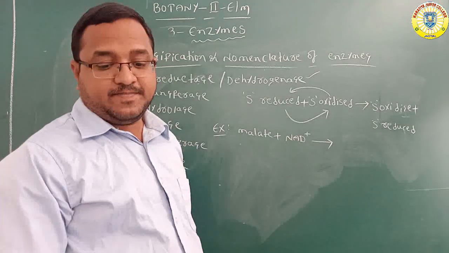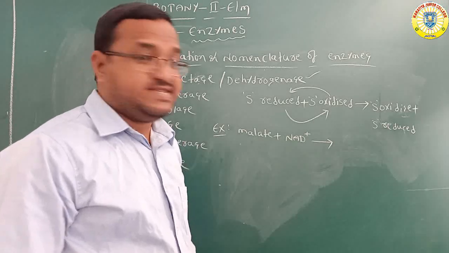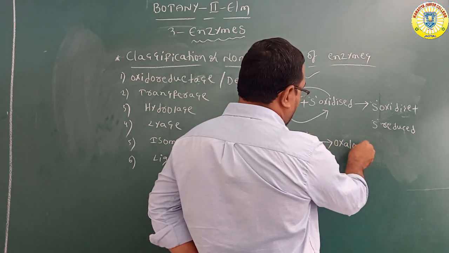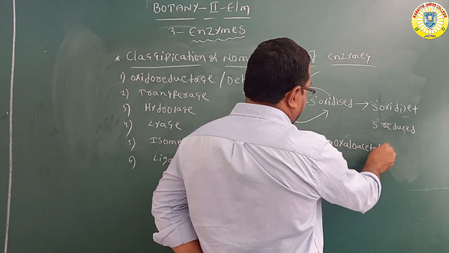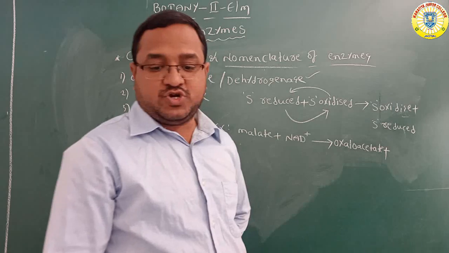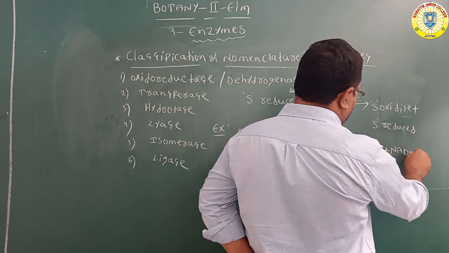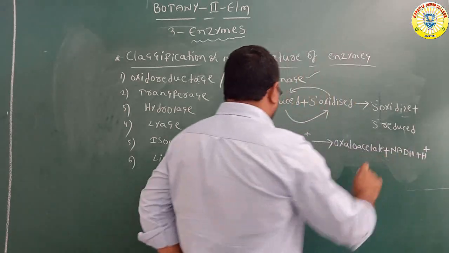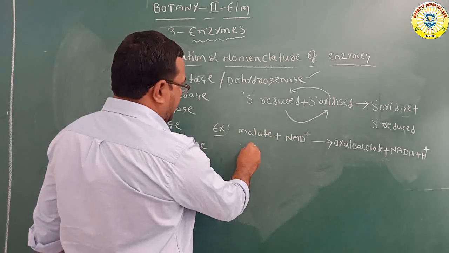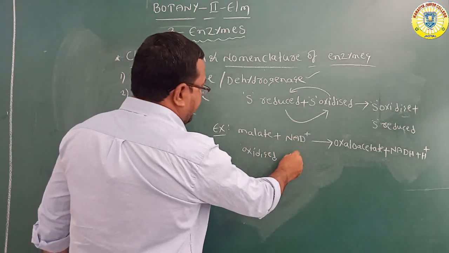Oxidation of malate produces oxaloacetate, and NAD is reduced to NADH plus H plus. So malate is oxidized and NAD is reduced.